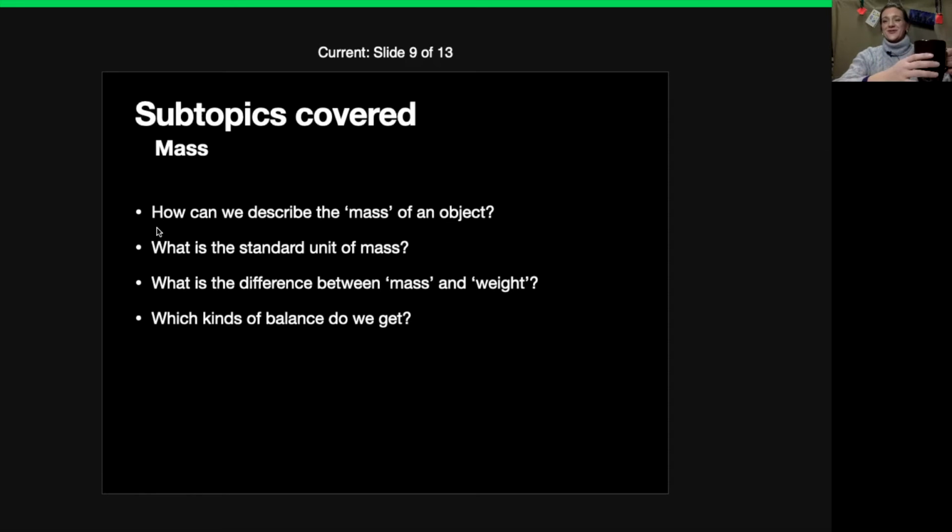I mean, even if the mug is empty, which it is not at the moment, so I'm not going to pour it out all over you, but if it were empty, then it would still have quite a considerable mass to it. Okay, let me just put that back down again. So mass is relative to the density and to the amount of matter that something is made out of.